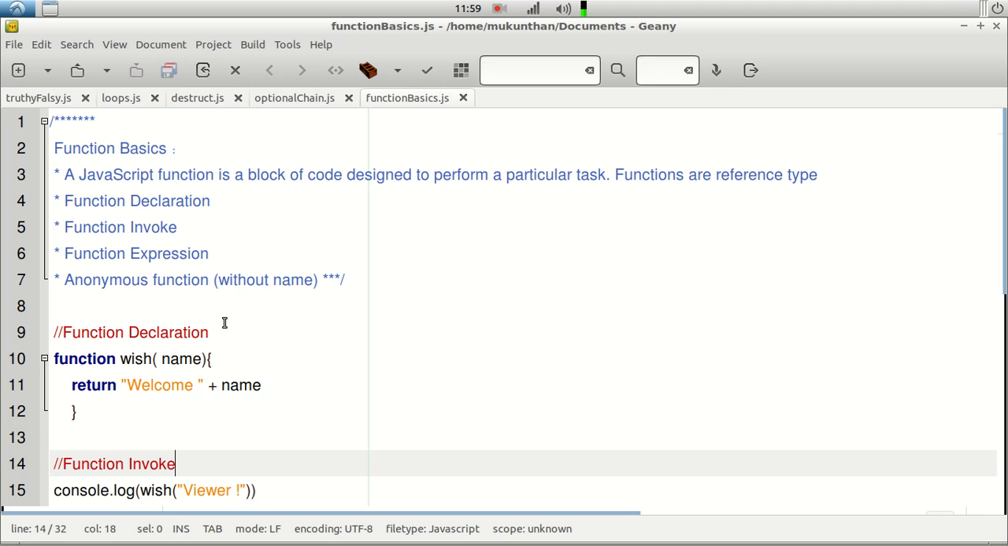In any programming language, function will be the block of code designed to perform a particular task. It will be mainly created just to make the concept called reusability. In JavaScript, functions are reference type.